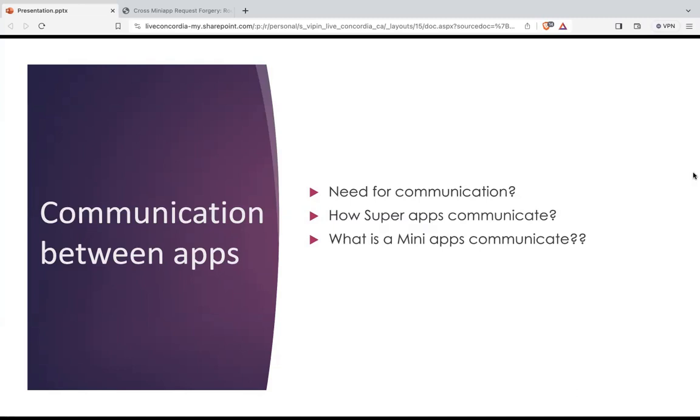During the cross communication, the super app needs to add strict security policies. When two mini apps are communicating, it is the duty of the super app to impose strict security policies so that the data is protected and secure while the communication is going on. For example, WeChat has enforced the mandatory HTTPS protocol for mini apps to communicate. When the mini apps want to communicate, they can only communicate through HTTPS. If the channel is not HTTPS, they won't be able to communicate. That's how the super app can impose different policies on the mini apps.